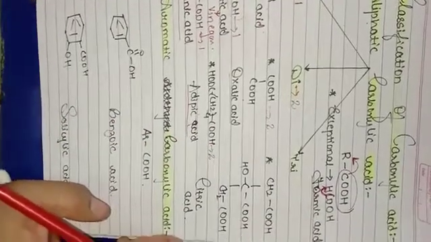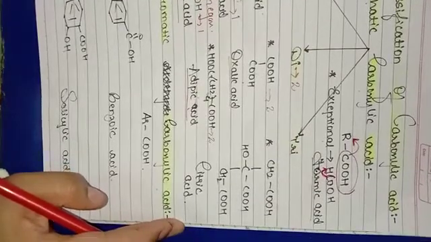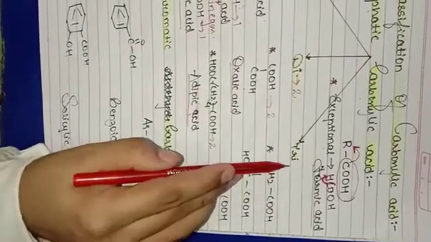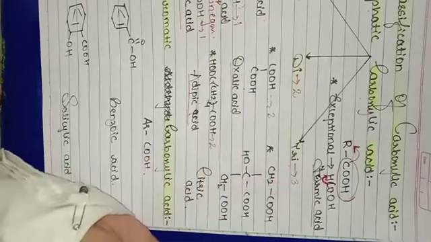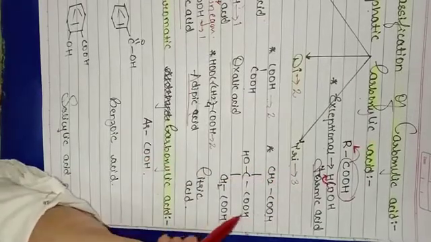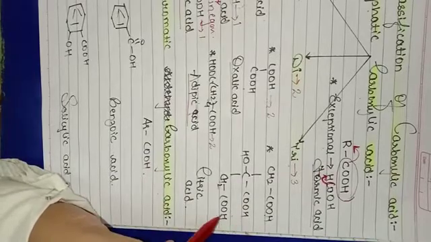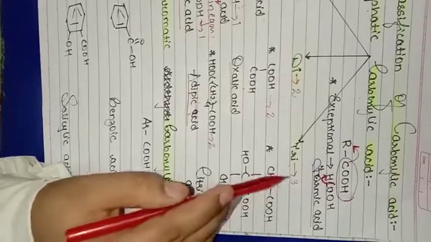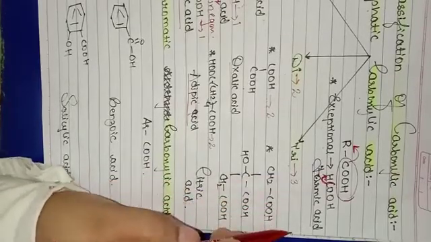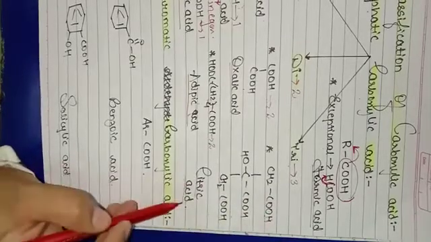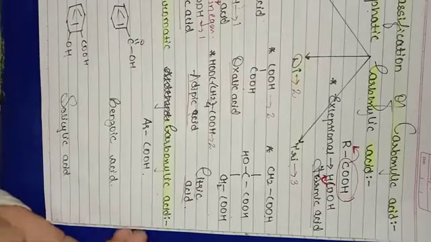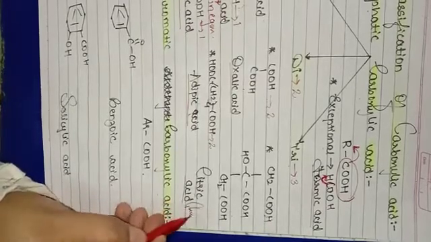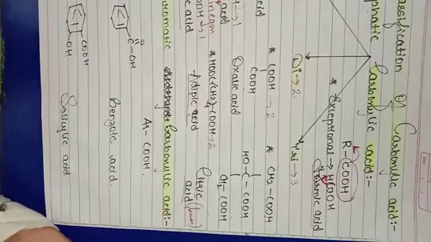The last classification of aliphatic carboxylic acid is tri. Tri means three. When it contains three carboxylic groups in its structure, it is your tricarboxylic acid. Here we are taking citric acid, which we usually state is present in lemon or sour compounds.